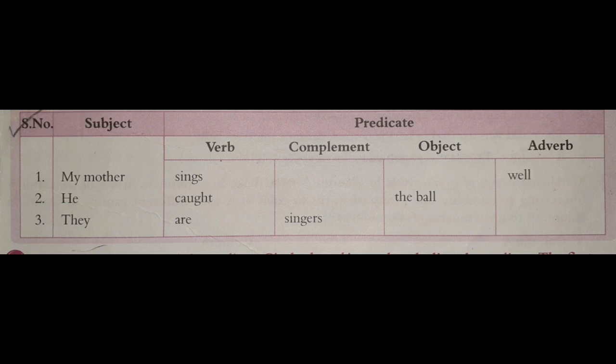Next, he caught the ball. He is the subject, caught is the verb, complement is not there and the ball is the object. Third sentence, they are singers. Here the subject is they, the verb is are and the complement is singers. We do not have object and adverb in this sentence.